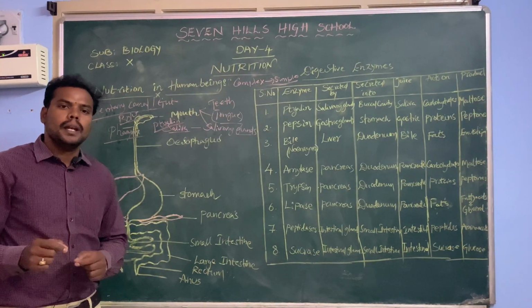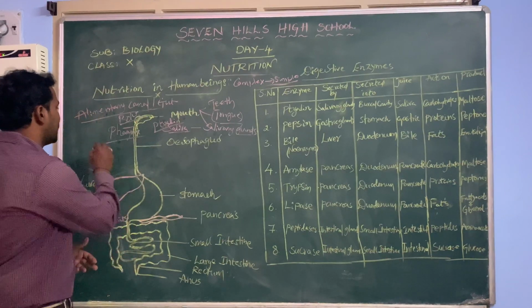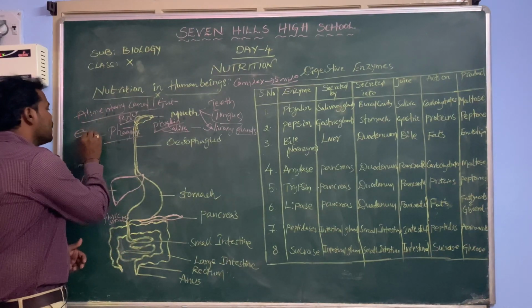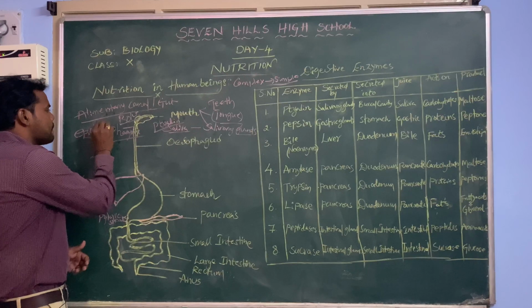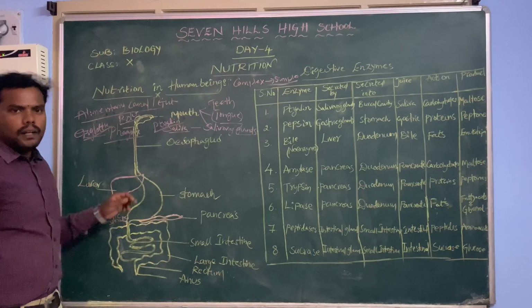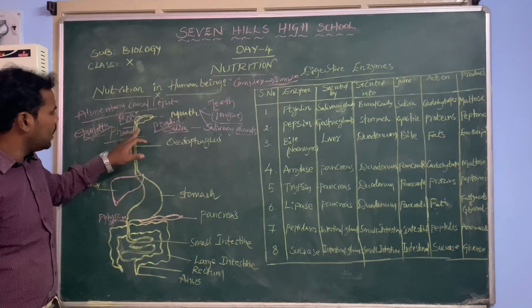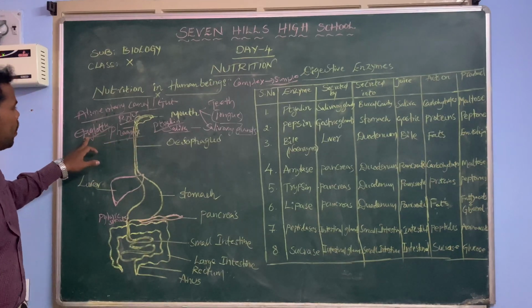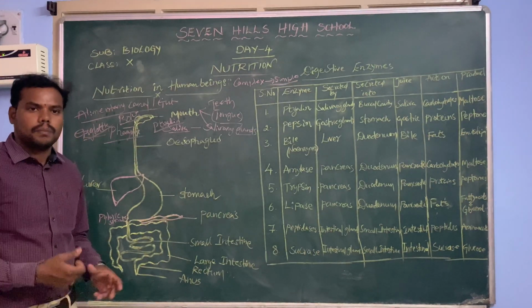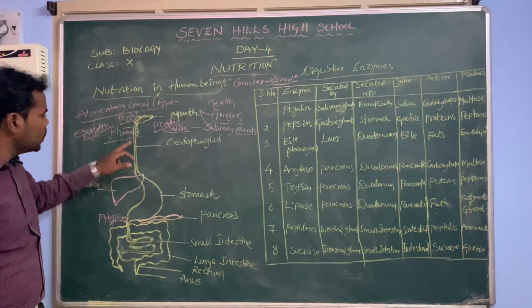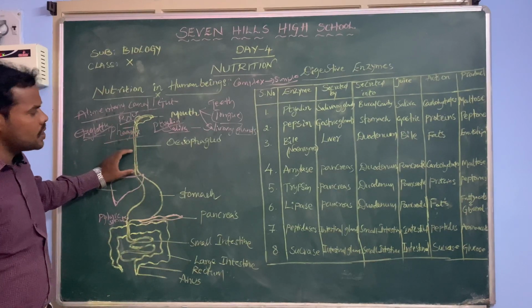So it is controlled by the structure present at the end of the pharynx, that is called the epiglottis.